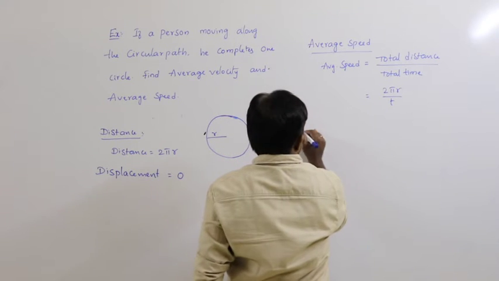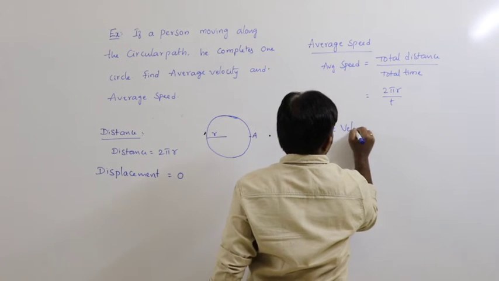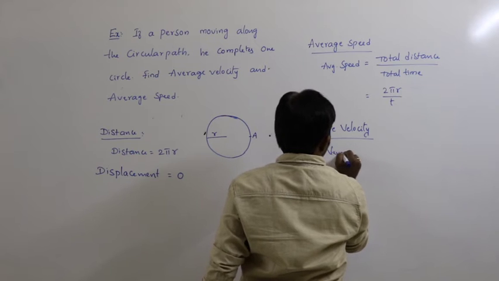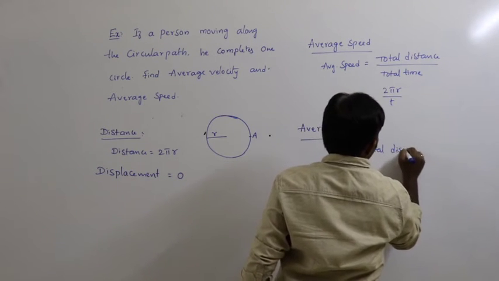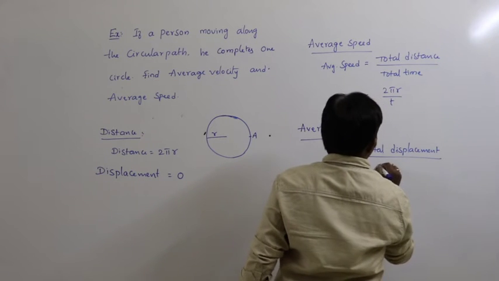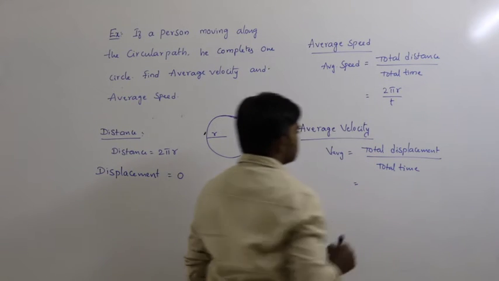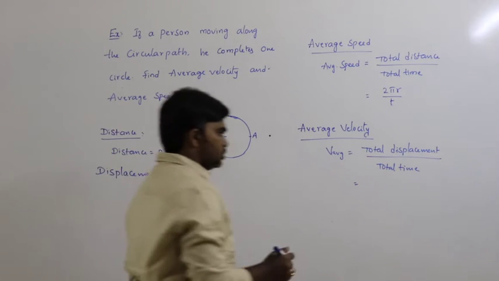Next, average velocity. V average can be written as, the formula is total displacement divided by total time. Since this is the complete circle, the total displacement travelled by the body is 0.